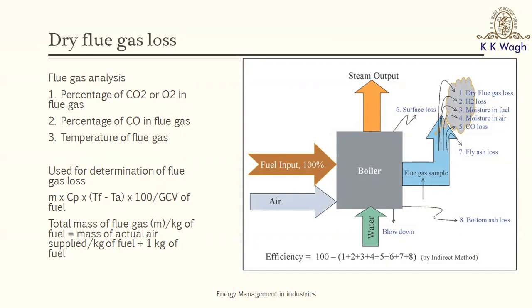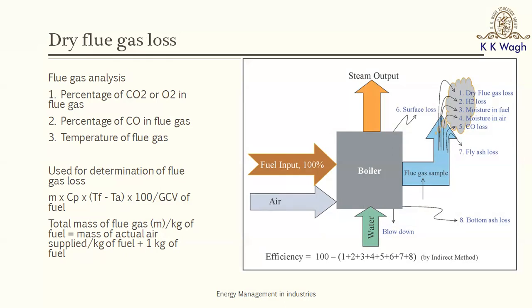For that, we need to just revise certain concepts which you have learned in chemistry, and those concepts are called stoichiometry. In that, we would need the properties of the fuel, and the properties of the fuel can be estimated by the ASTM standards, especially the ultimate analysis of the fuel, where we would get the elemental composition of the fuel, that is how much carbon is present, how much hydrogen is present, if there is sulfur, how much sulfur is present, and so on.